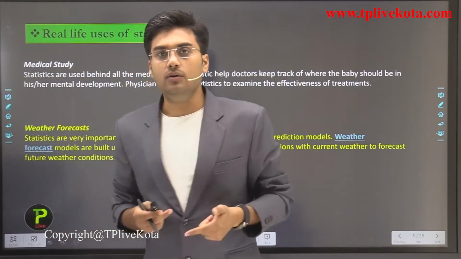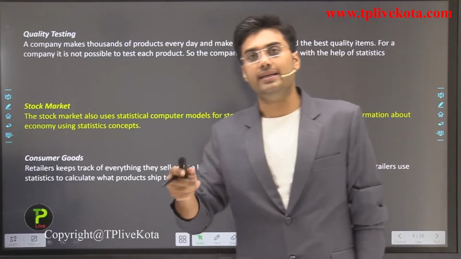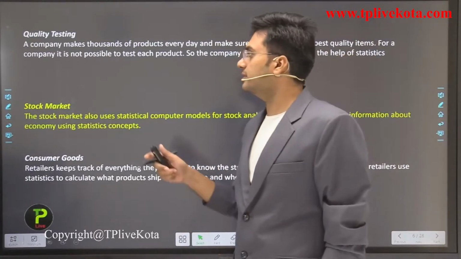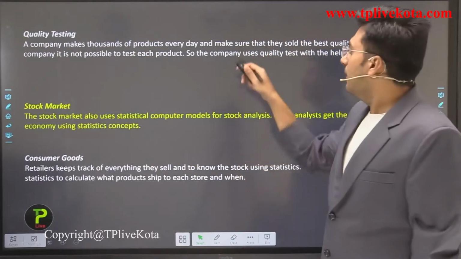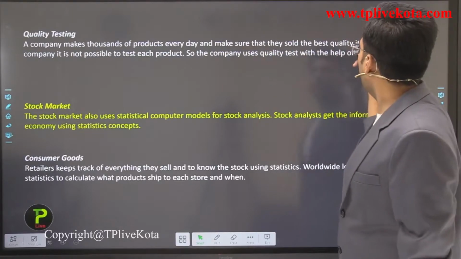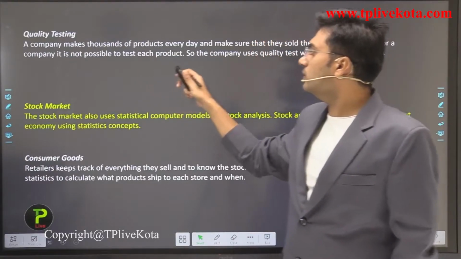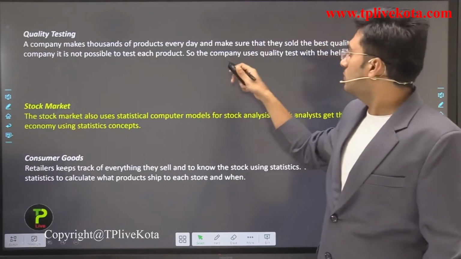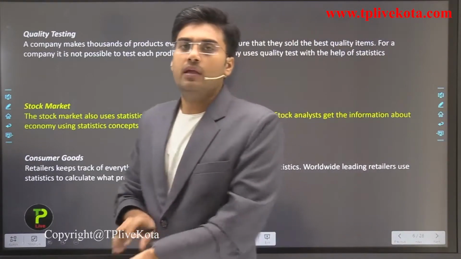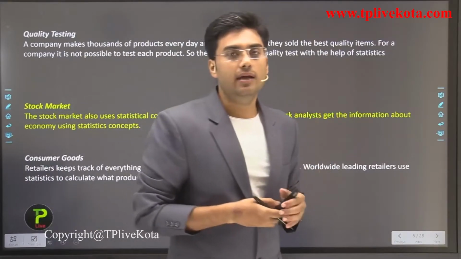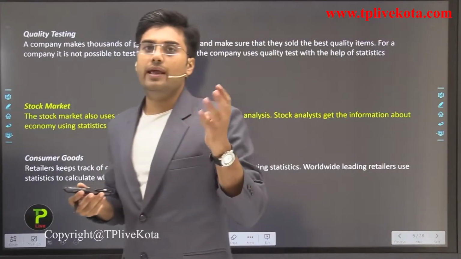Now, after this, quality testing. In quality testing, again statistics is useful. How? Let's see. A company makes thousands of products every day and wants to make sure that it sells the best quality of items. For a company it is not possible to test each product, so the company uses quality testing with the help of statistics. For example, there is a company XYZ, and this company produces three products A, B, C.